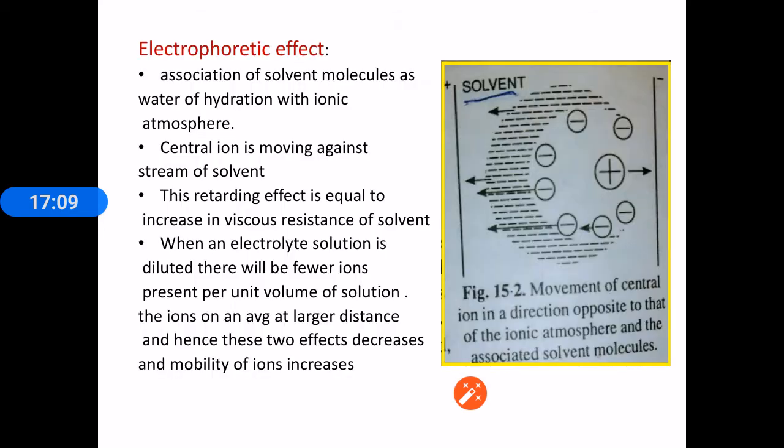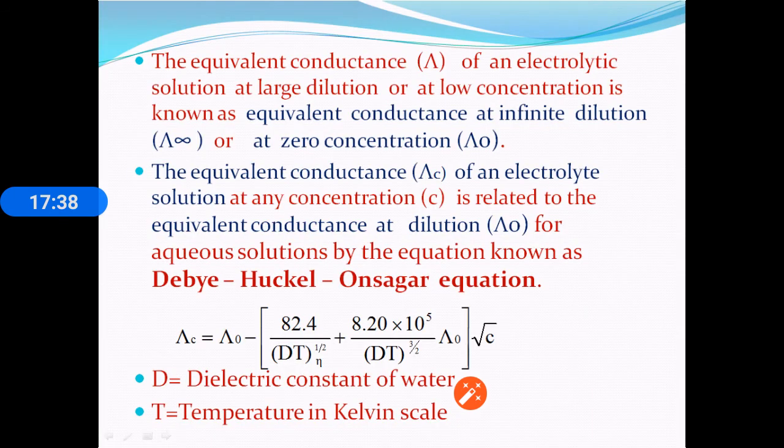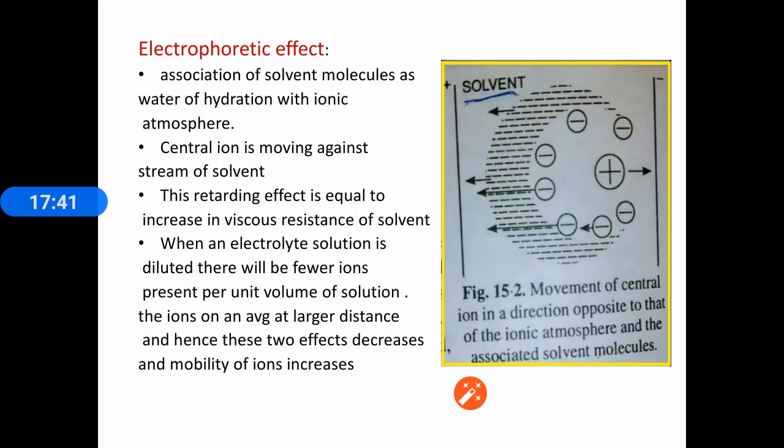In the same way, for the electrophoretic effect also, the number of ions present per unit volume will decrease, and so the retarding force also will be decreased. So on dilution, these effects, asymmetric effect or relaxation effect and electrophoretic effect, are decreasing. These are the effects which decrease the speed of the central ion. As these effects are decreasing with the dilution, the speed of the central ion will increase. So in case of strong electrolytes, the speed of the central ion is increasing because these two effects, asymmetric effect and electrophoretic effect, are decreasing.